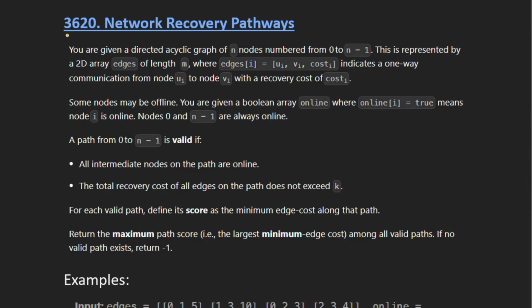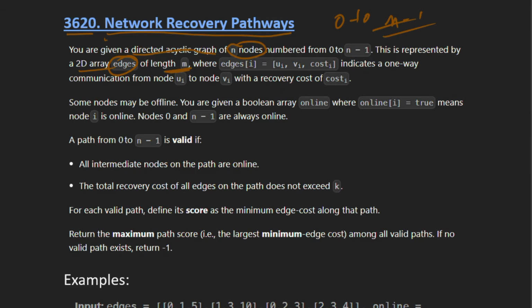Our today's LeetCode question is 3620, which is Network Recovery Pathways. In this question we are given a directed acyclic graph that has n nodes, and all the nodes are numbered from 0 to n minus 1, and this graph is represented with the help of a 2D array named edges whose length is m.